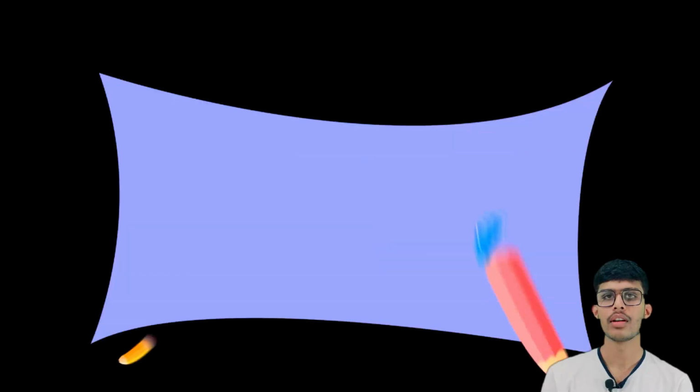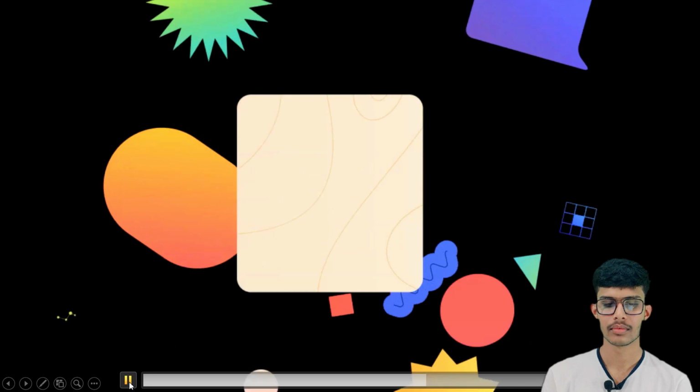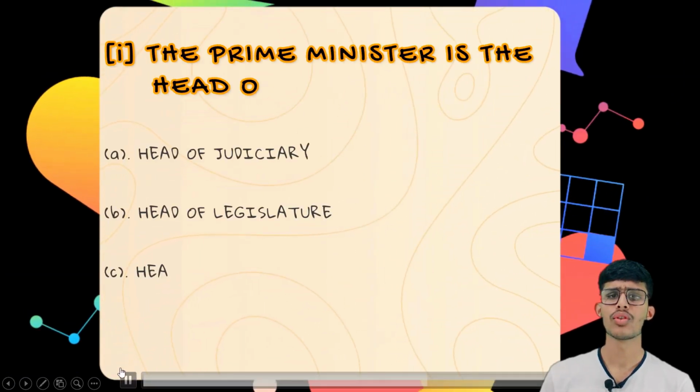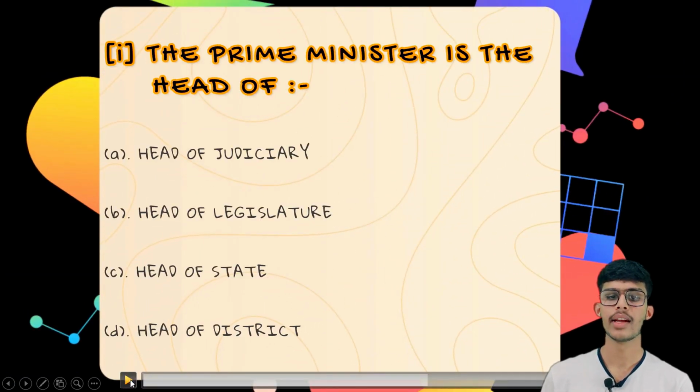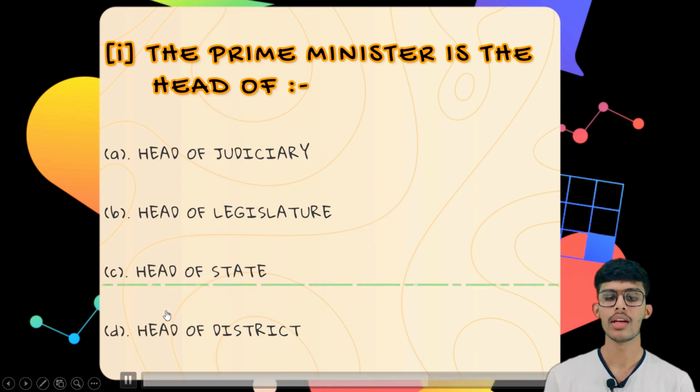Now it is the time for question and answer. So the first question is, the Prime Minister is the head of, the first option is head of judiciary, the second option is head of legislature, the third option is head of a state, and the fourth option is head of the district. So the correct answer is head of the state.